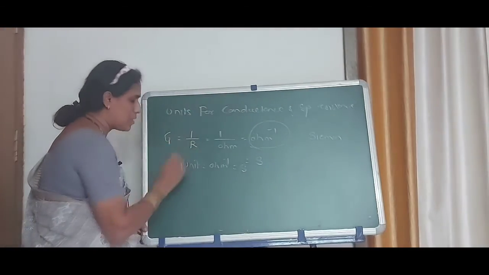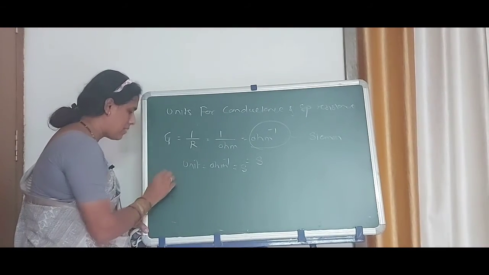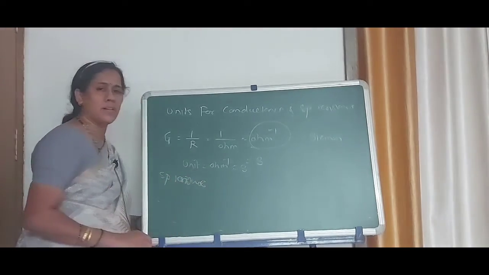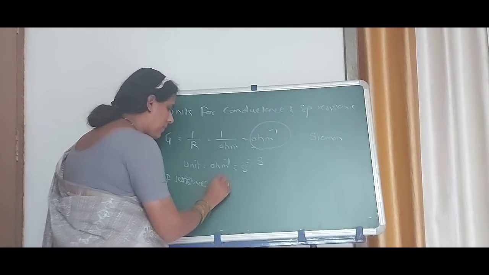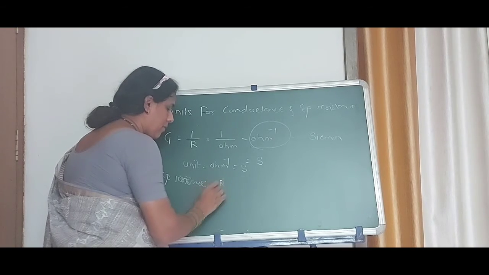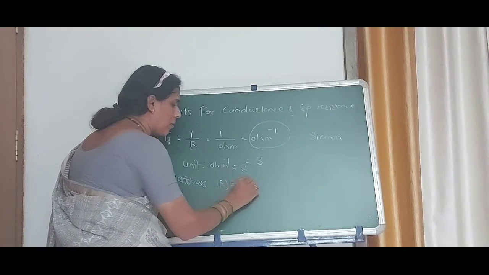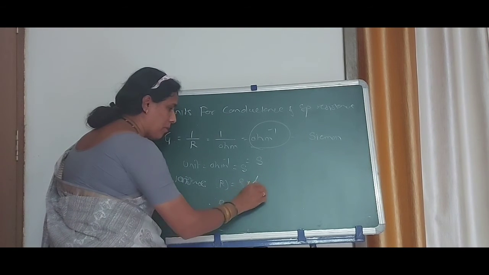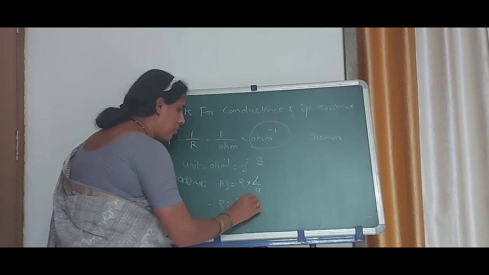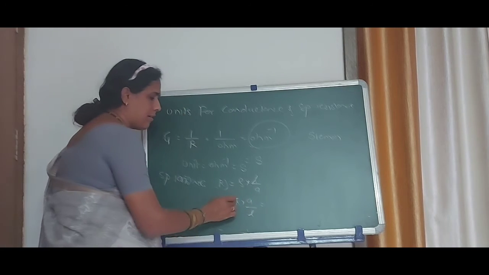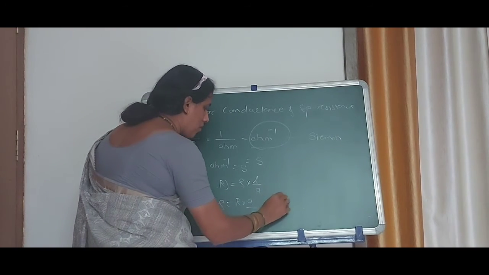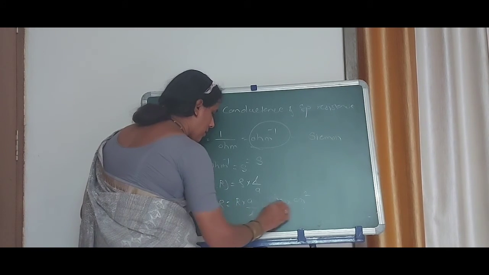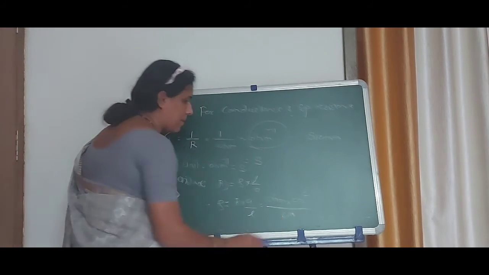Now second, for the specific resistance. The relation is R is equal to rho into L by A. Therefore, rho is equal to R into A by L. Resistance is in ohm, A is in square centimeter, and length is in centimeter.